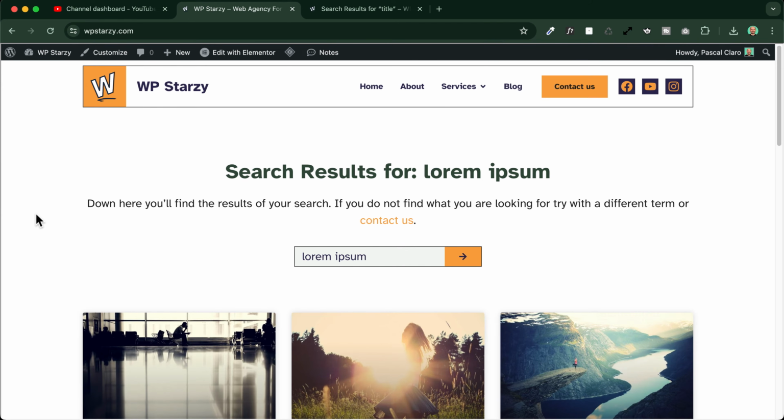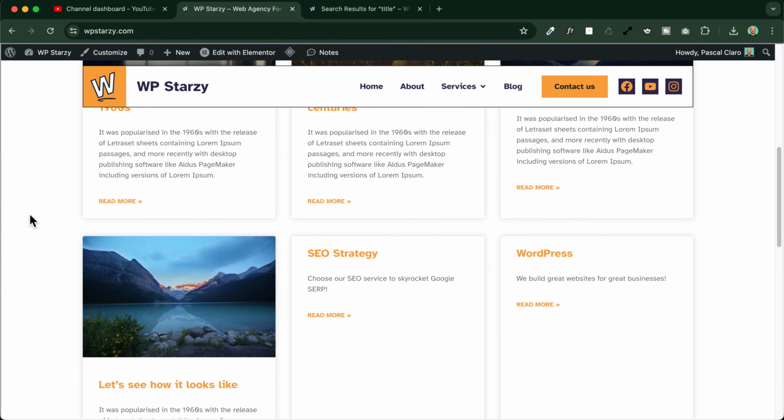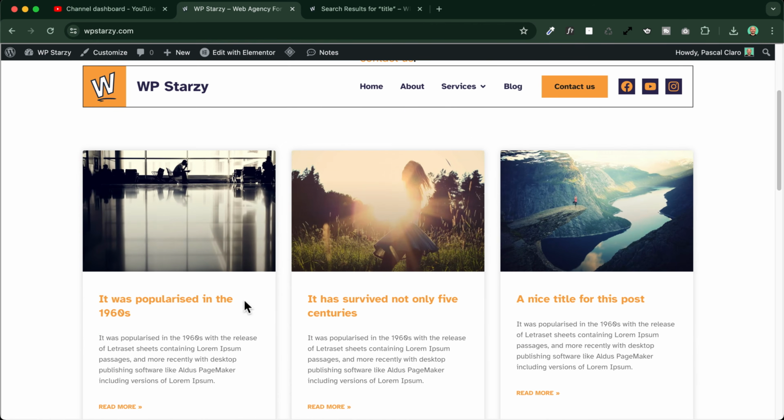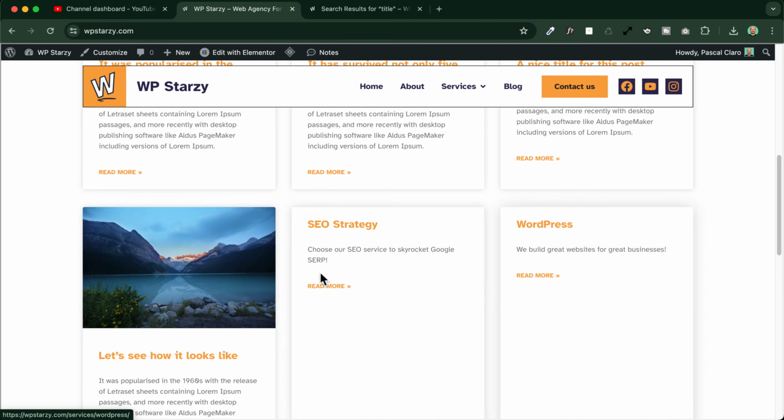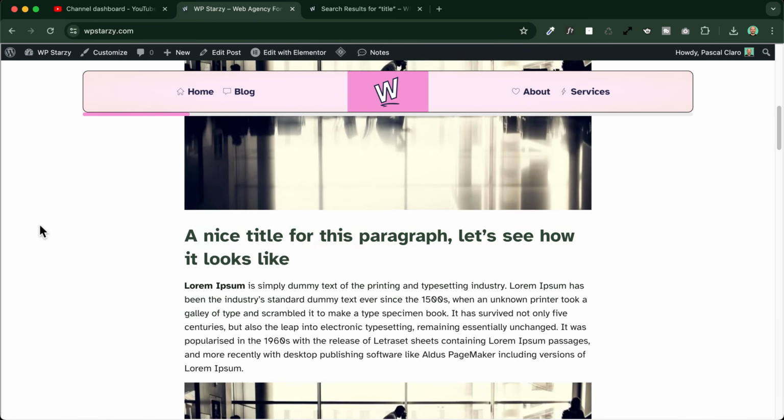And voila, this is our beautiful search results page. As you can see here, the title displays our keyword, which is the search term, lorem ipsum in our case. There are all the elements that we inserted during the creation of our search results template. There is this beautiful search box that users can use again if they're not satisfied with the search results. And you have your beautiful grid, which is the archive, automatically displaying all the search results. And if I click on the posts, I can go and visit the single post.